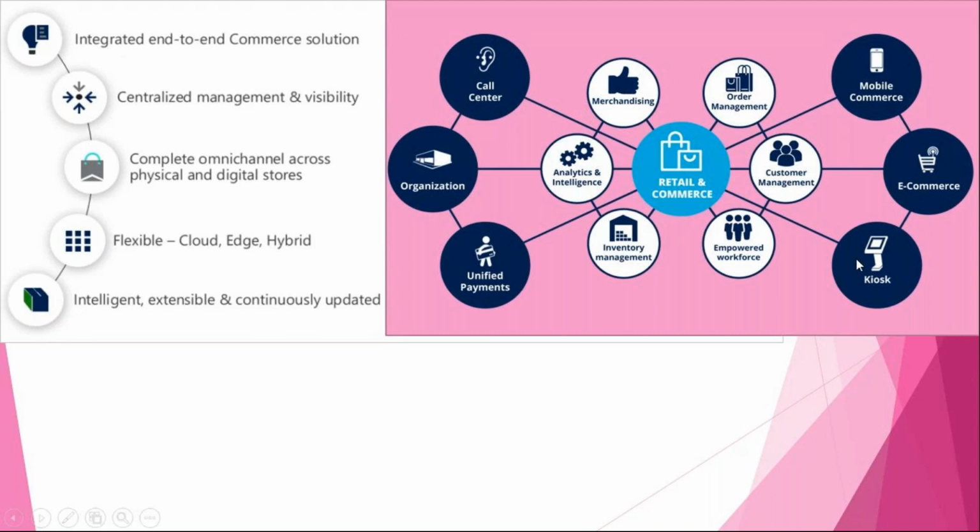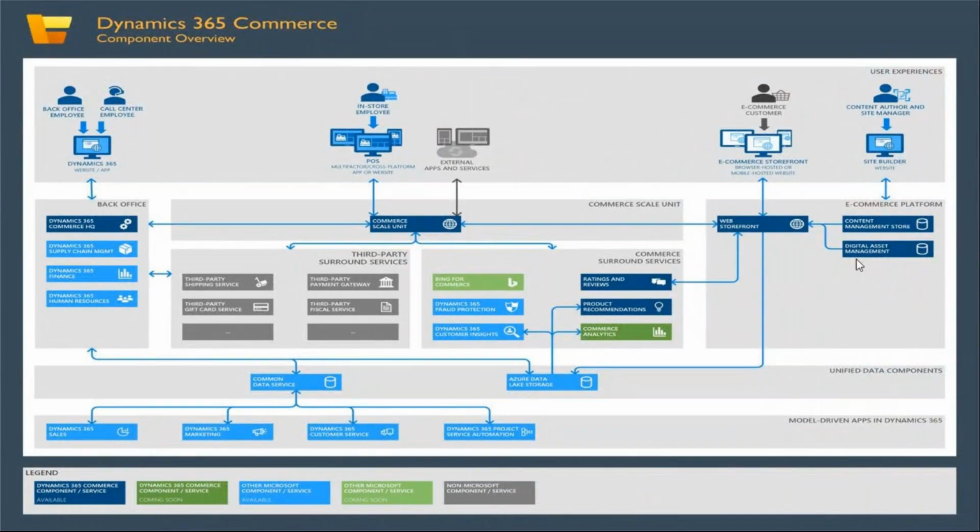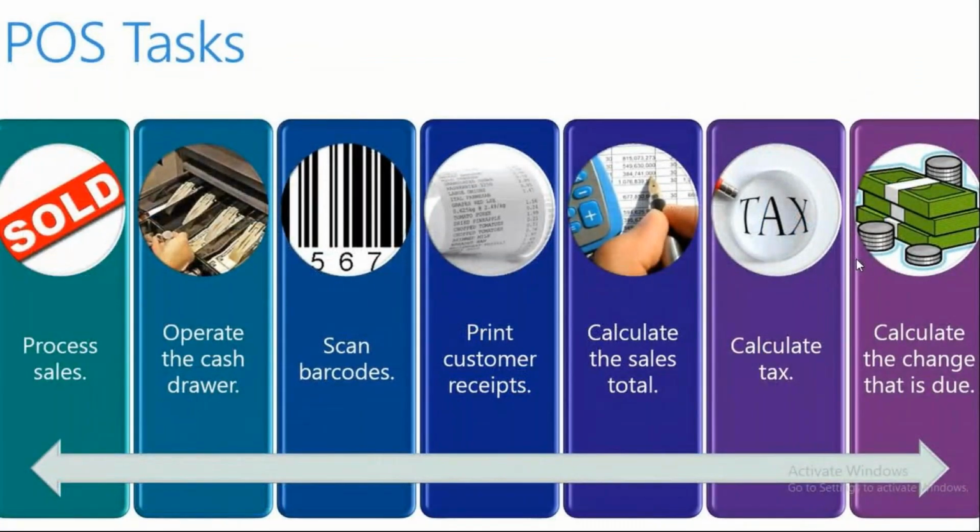Before going to the architecture, I just wanted to show: whatever configuration you are doing, your output will always be a retail store, e-commerce store, or call center. To achieve this output, if you want to perform sales, what kind of masters should be required? If you want to perform your cashier operations, what kind of activity do you have to perform?